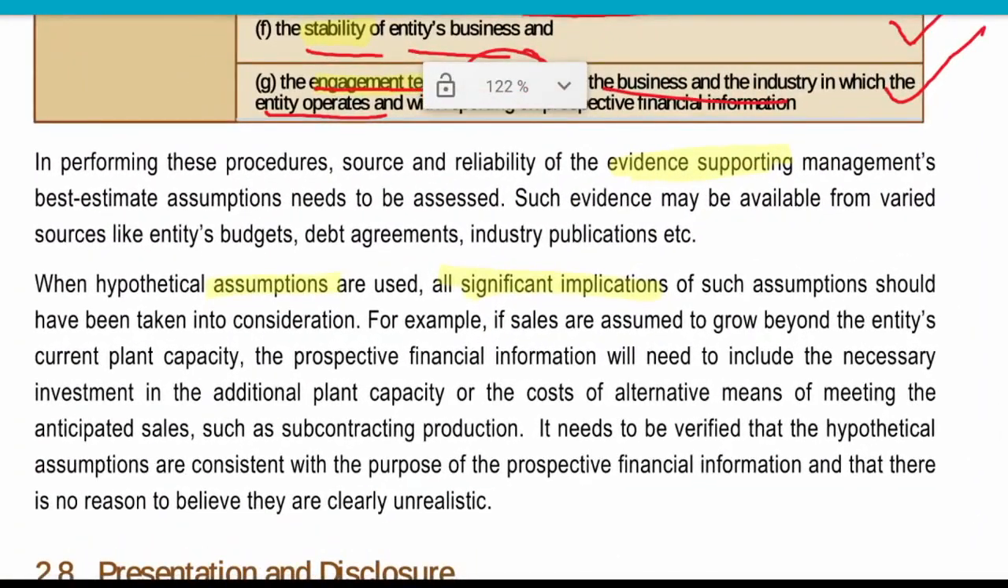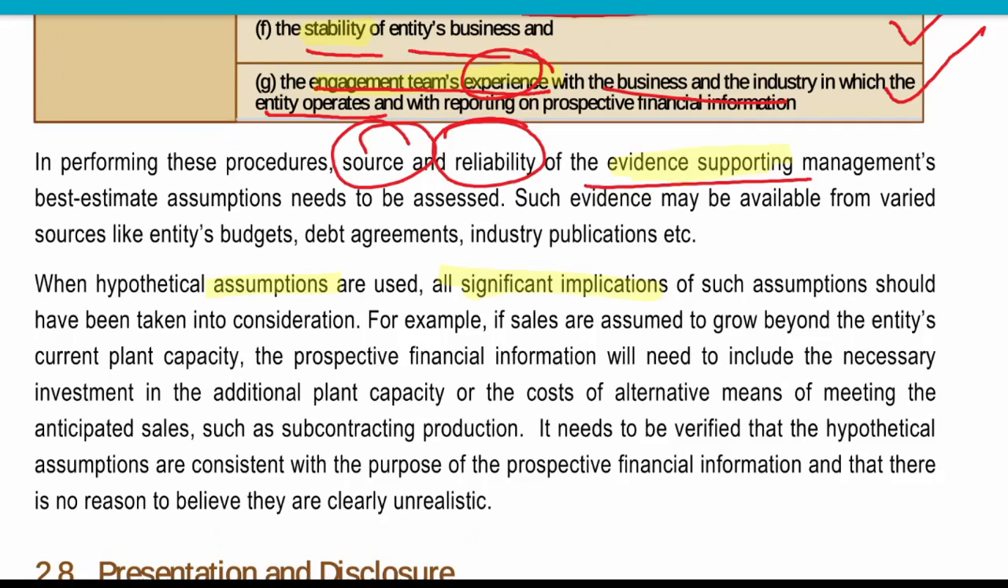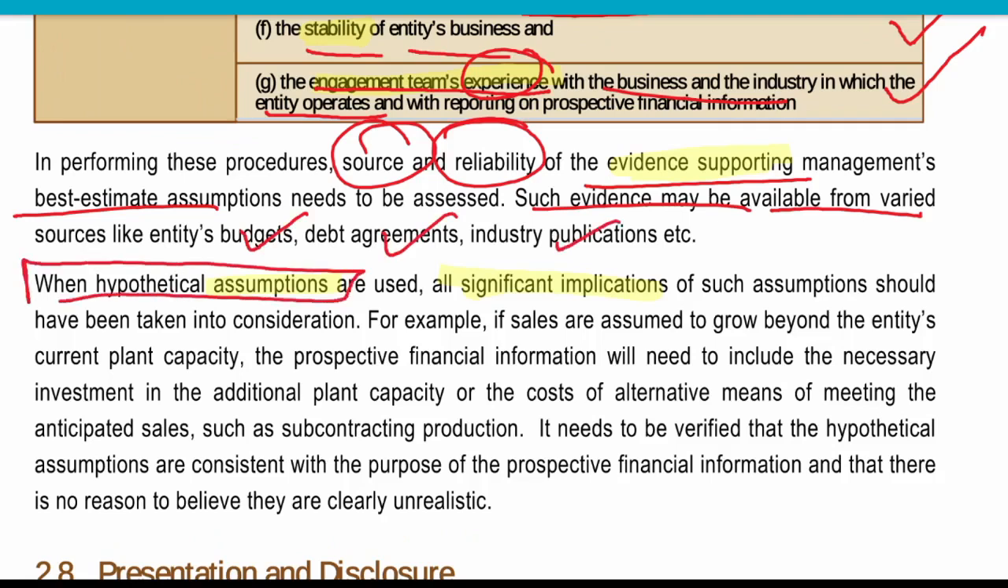Now, by performing all these procedures, we will see the sources and reliability of the evidence supporting that, on the basis of which assumptions they are providing these kinds of evidences, right? Such evidences may be available from a variety of sources like entity's budget, data, industry publications, etc. When hypothetical assumptions are used, all significant implications of such assumptions will be taken into consideration.